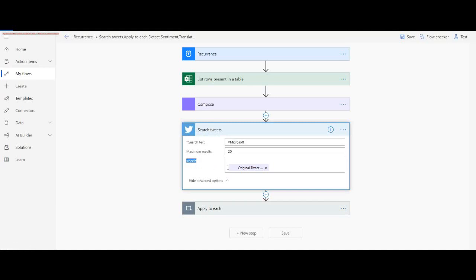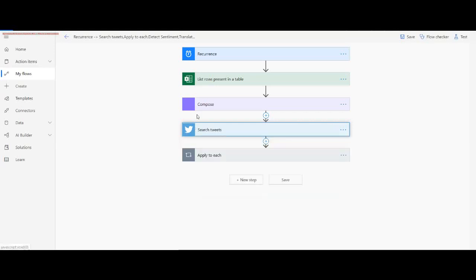If we are not passing this since ID, it is going to repetitively look for the same tweet text. I am interested in the new tweet text. This is kind of a paging mechanism, like a date and time stamp. From this date and timestamp, you should not fetch this particular record. So it's like a paging mechanism in searching the tweets.